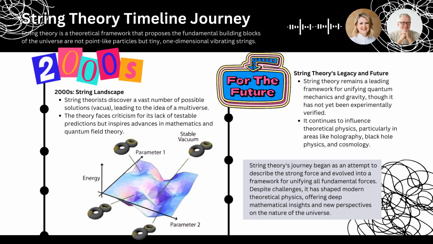Can you give us an example of string theory's impact on other areas of physics? Absolutely. String theory has led to breakthroughs in black hole physics, providing new insights into the nature of black hole entropy, a measure of the disorder or randomness within a black hole. It has also influenced cosmology, offering new perspectives on the evolution of the early universe. And perhaps most significantly, string theory has led to remarkable connections between seemingly unrelated areas of physics, like gravity and quantum field theory. So even if we can't see strings directly, the ripple effects of string theory are felt throughout many areas of physics. It's like string theory is a hidden force, shaping our understanding of the universe.